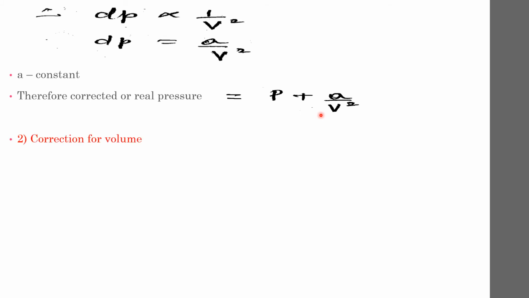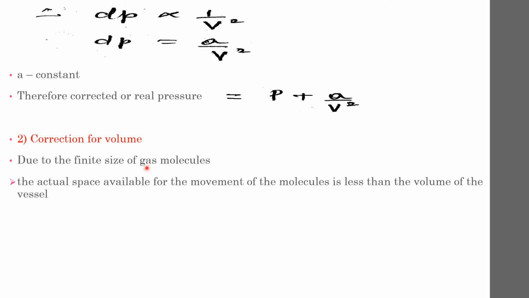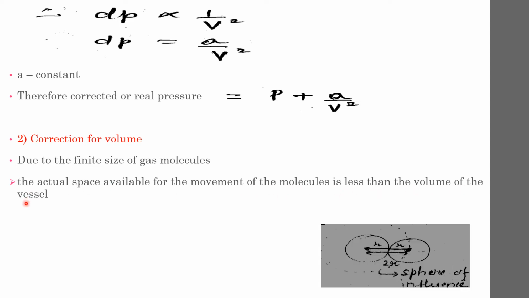Now the correction for volume. Due to the finite size of the gas molecules, the actual space available for the movement of the molecules is less than the volume of the vessel. Each molecule will have a sphere of influence.